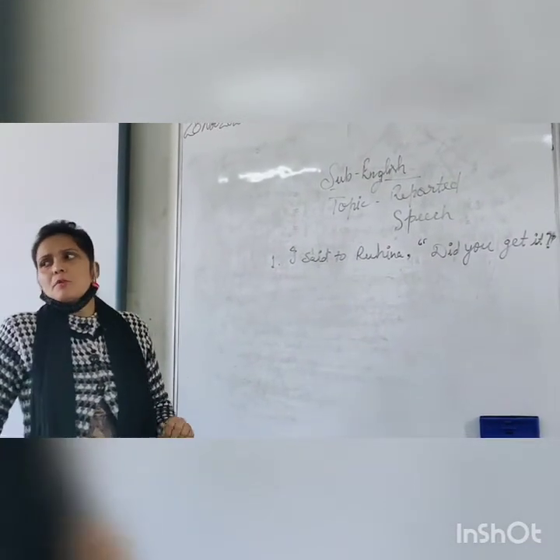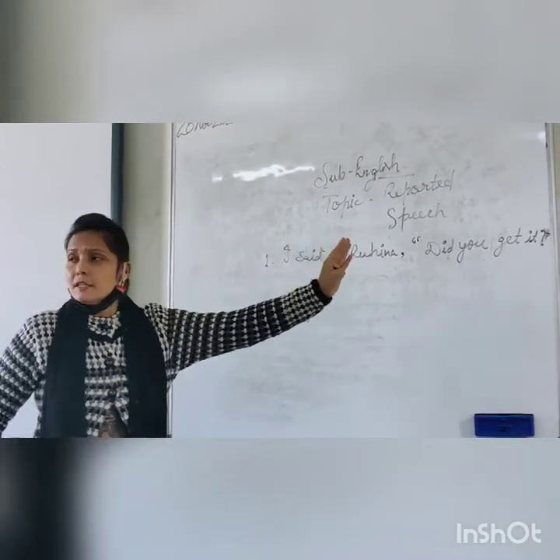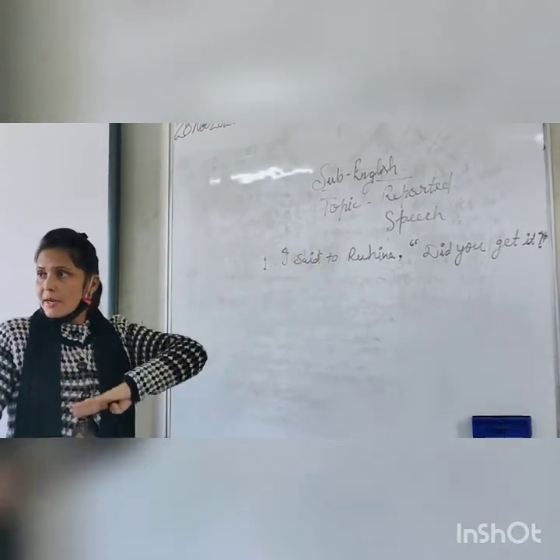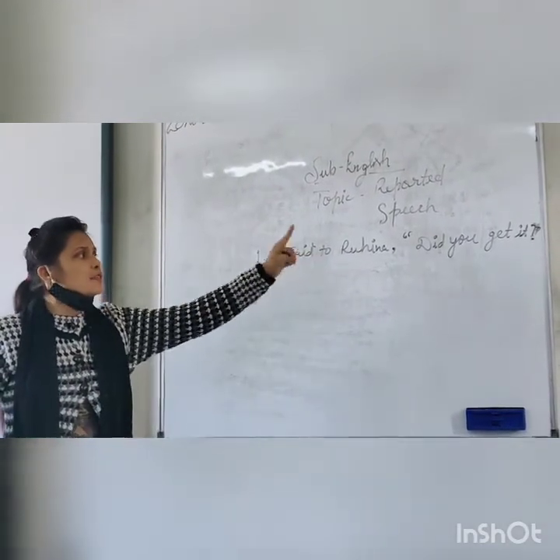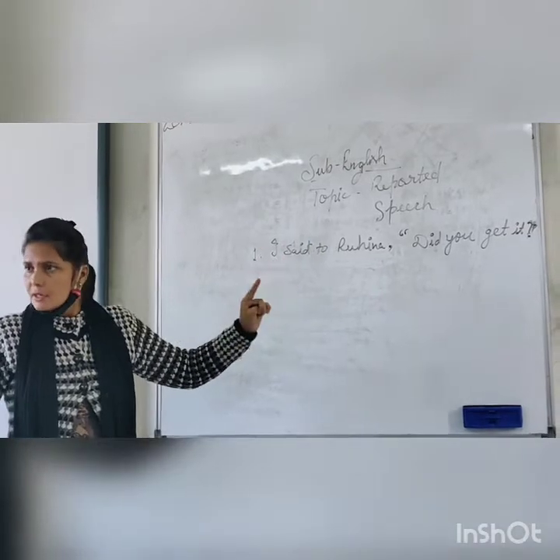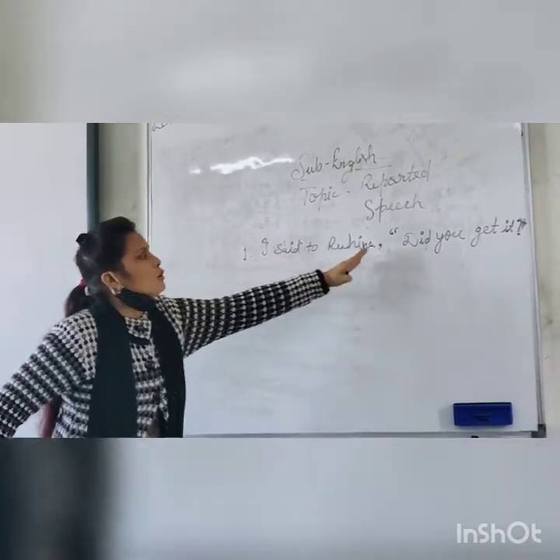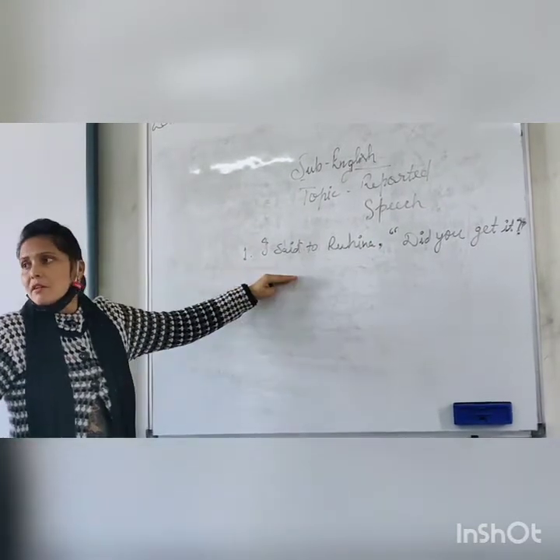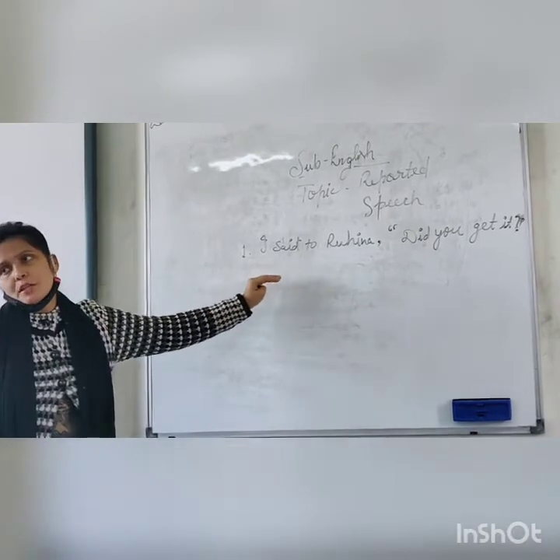कैसे sentence होता है reported speech का? It has two parts, outside the inverted commas and inside the inverted commas, right? And we have to revise and identify the tenses of both the parts. The sentence outside the inverted commas has the reporting verb, and inside the inverted commas is the reported speech.